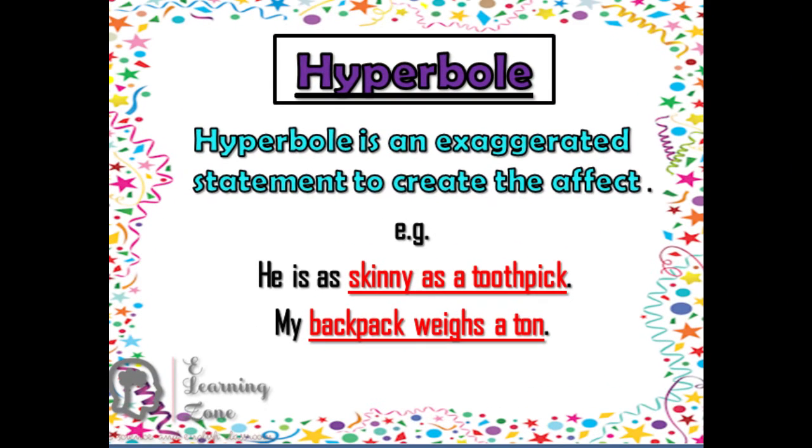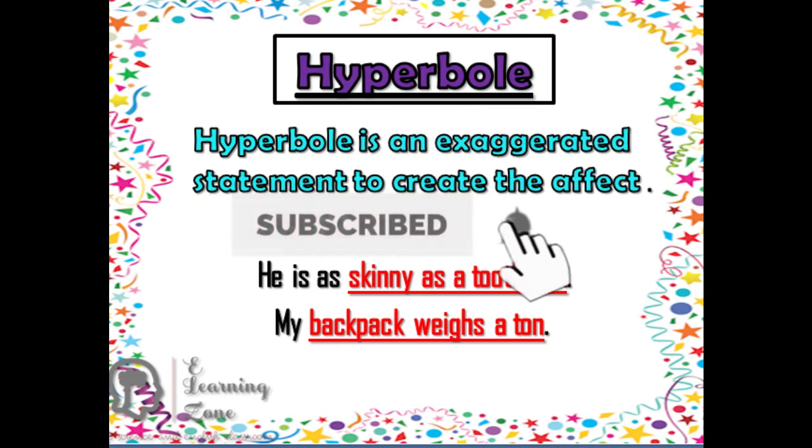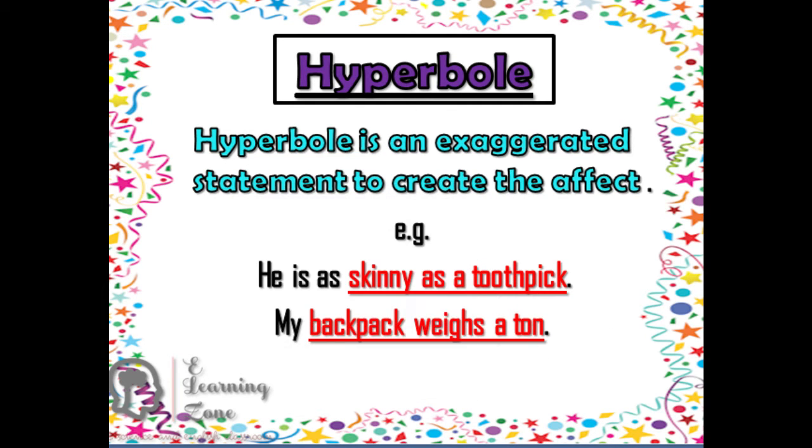The literary device that we'll discuss now is hyperbole. Hyperbole in Greek means excess. This is the figure of speech where extreme exaggeration is used to make a point or an emphasis. Hyperbole is an exaggerated statement to create an effect. For example, he is as skinny as a toothpick. It shows how skinny the boy is, but the exaggeration used here is of a toothpick.